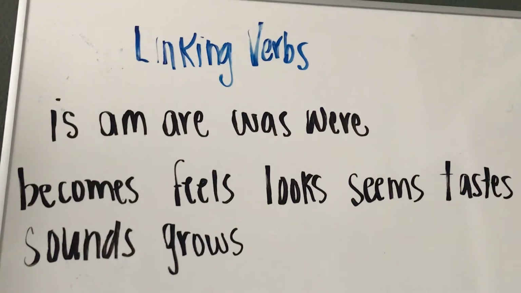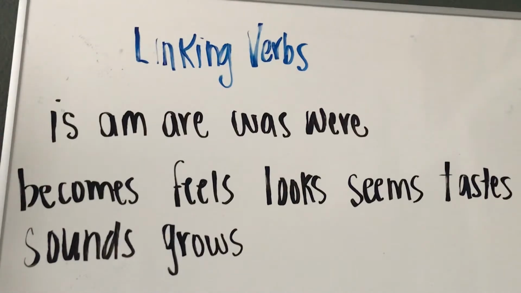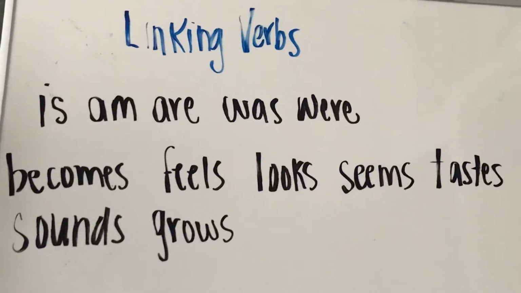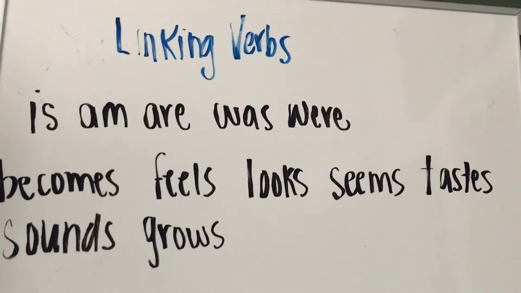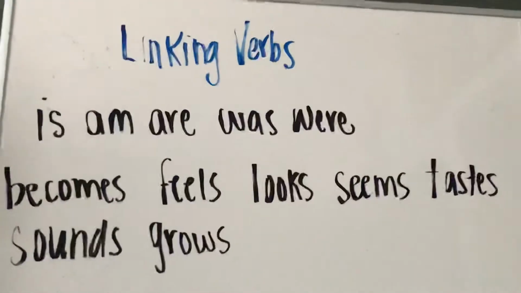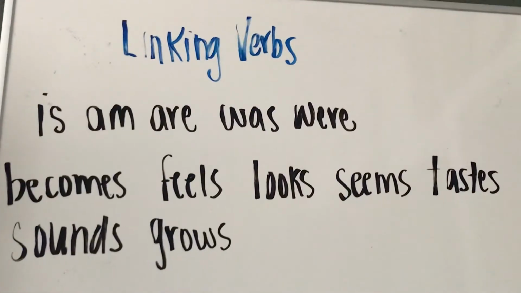Alright guys, hi. Today we're going to talk a little more about linking verbs. Most of you did very well on the last worksheet, but that was when we were simply looking at is, am, are, was, and were versus an action verb. So we're going to take it to the next step and talk about what happens when your linking verb looks like an action verb, like becomes, feels, looks, seems, tastes, sounds, grows. And there are more than that, but I was running out of room on my board. So you can feel free to look those up.